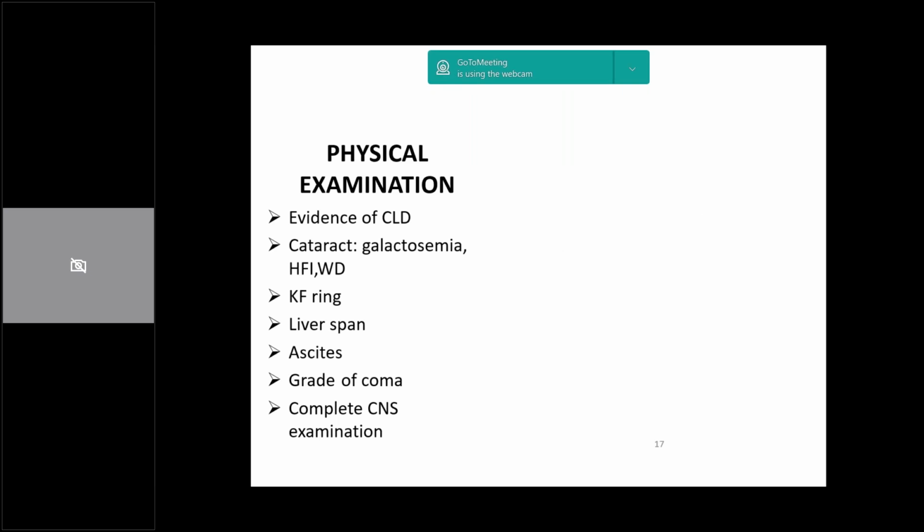First of all, we need to do a physical examination. We need to search for the etiology. So we need to look for features of chronic liver disease, and specifically for any pointers, like a cataract, which will give you an idea that this patient might have galactosemia, hereditary fructose intolerance, or Wilson's disease. Then it is important to know the liver span, because in a chronic disease process the liver might actually shrink because of the hepatocyte loss.